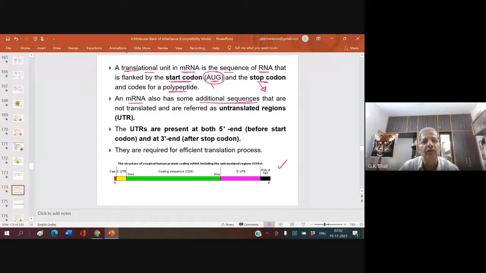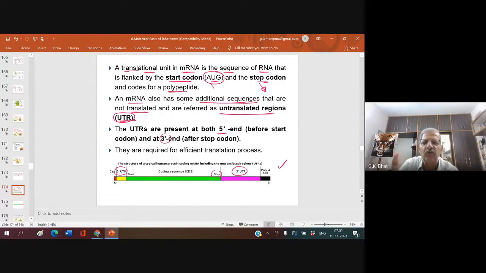mRNA also has some additional sequences that are not translated. What do you mean by that? Not translated means they are not concerned with coding amino acids. They are referred to as the untranslated region, UTR. The UTRs are present at both ends: the 5' UTR before the start codon, and the 3' UTR at the 3' end after the stop codon.